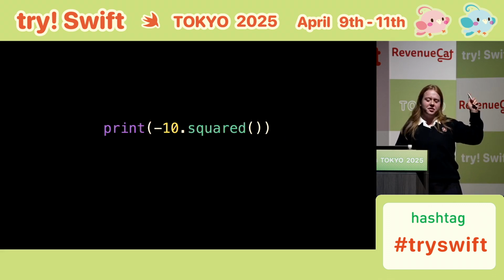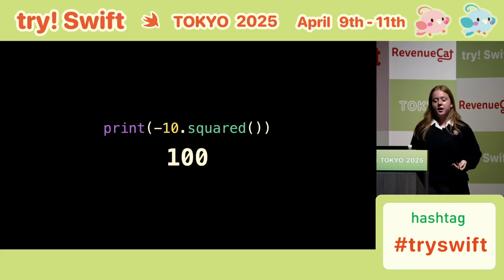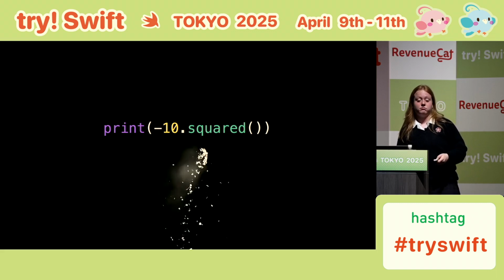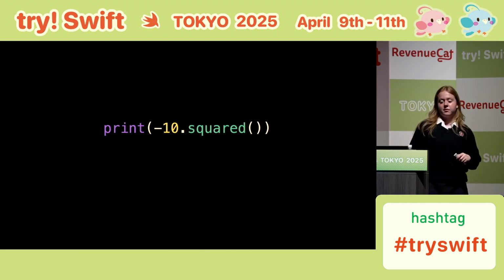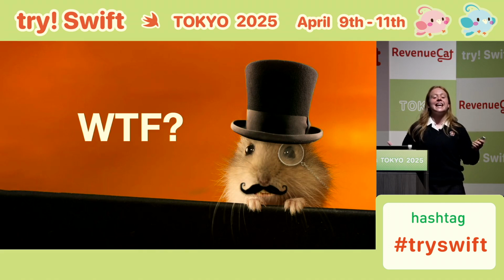But then I tried this, negative 10 squared. Now, if you remember back to school, a negative number multiplied by another negative number makes a positive number. So I expected this to be 100, but it was not. Instead, minus 10 squared made minus 100. What is happening now?